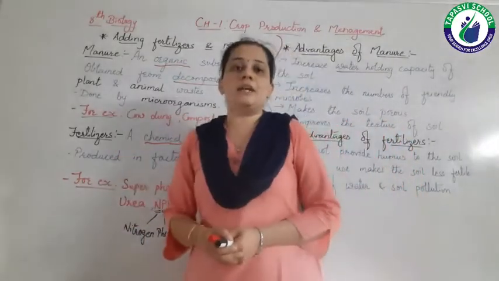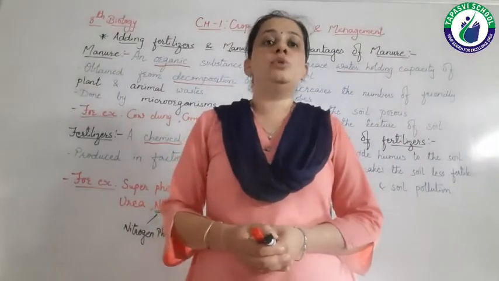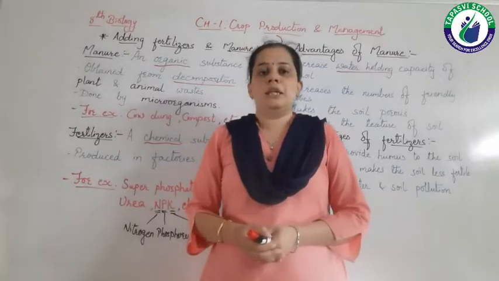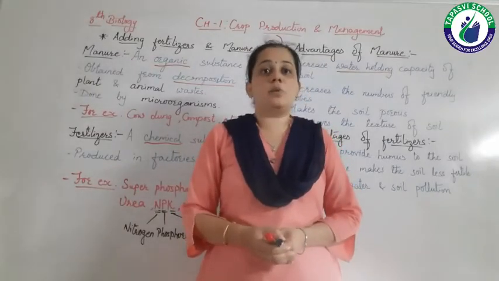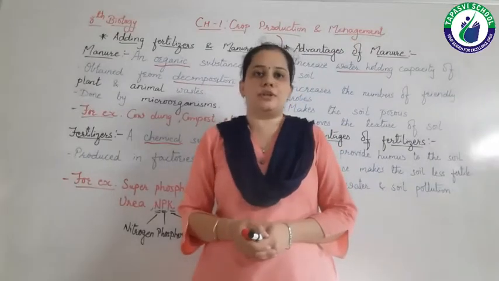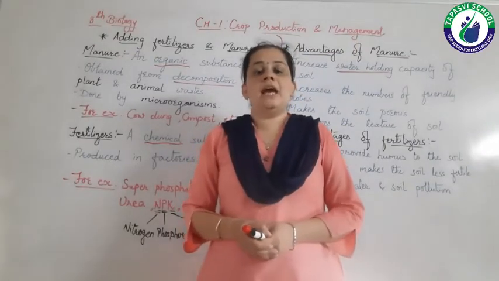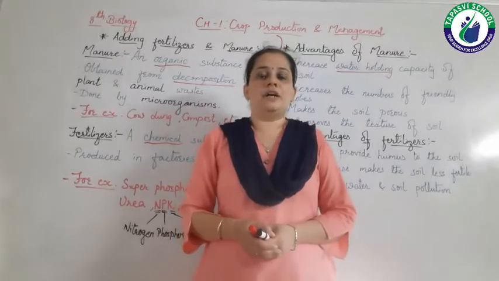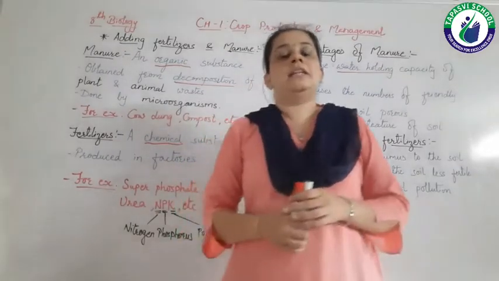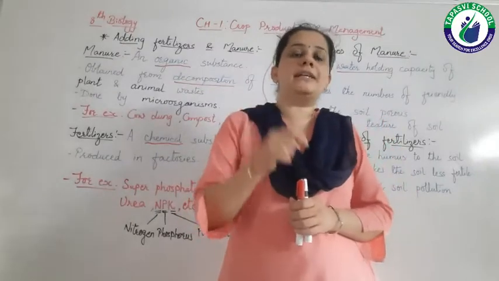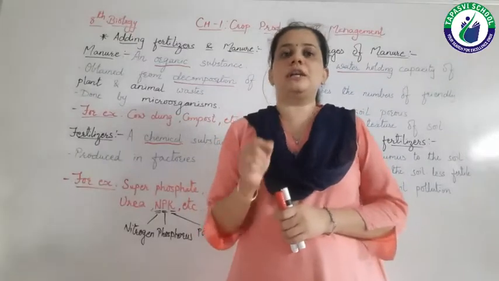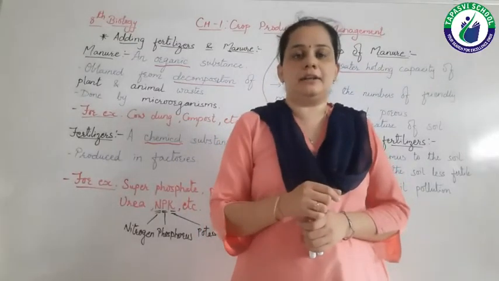They are particular in nutrients. Means if I want to grow the plant which requires a particular nutrient, say for example nitrogen, then I can add the fertilizer which is having nitrogen. In the manure we cannot decide which particular nutrient is present in it, right?